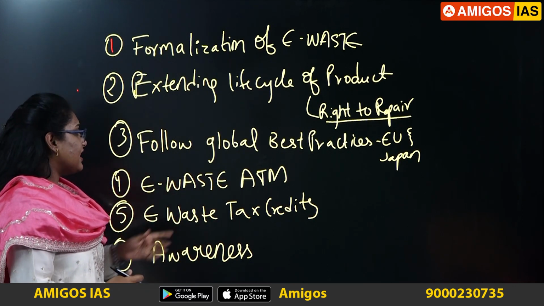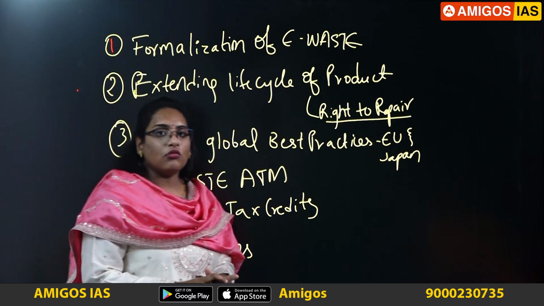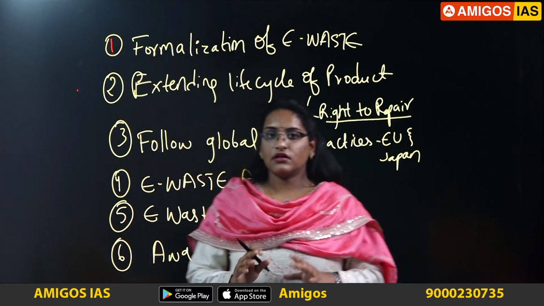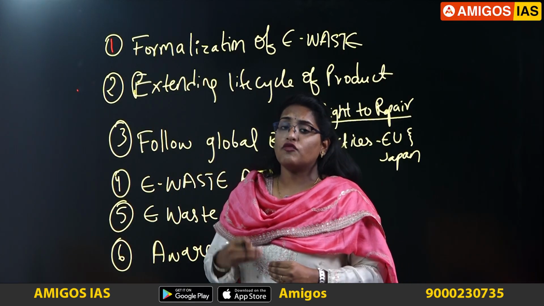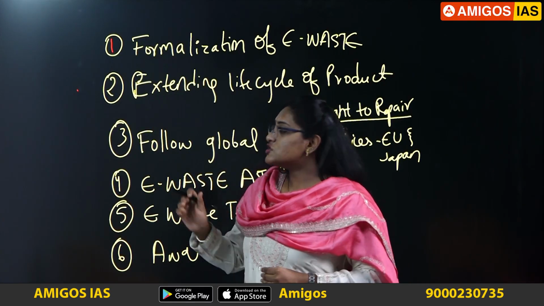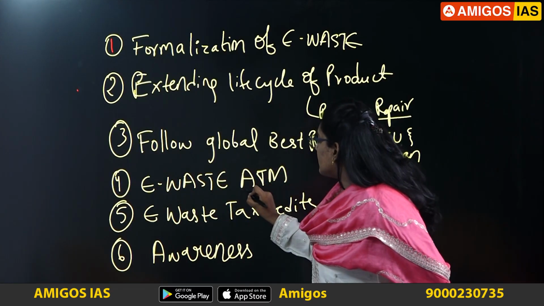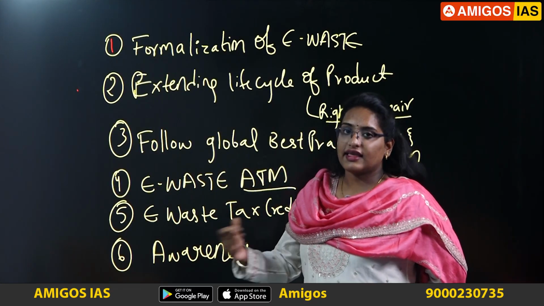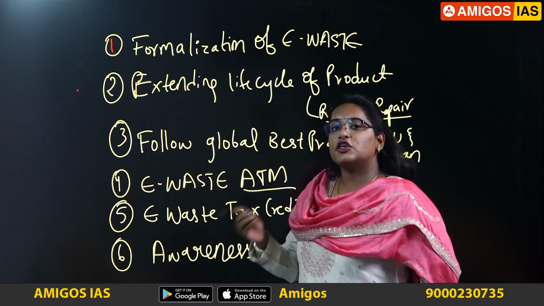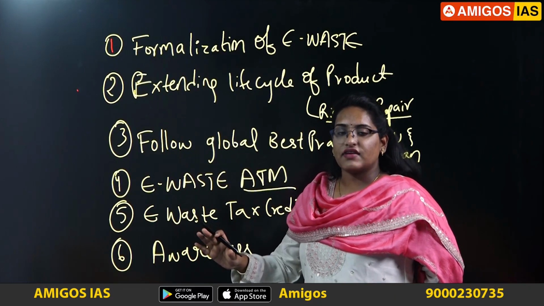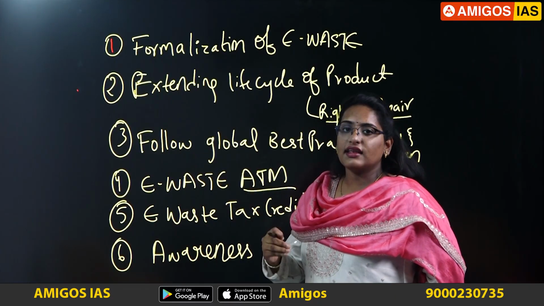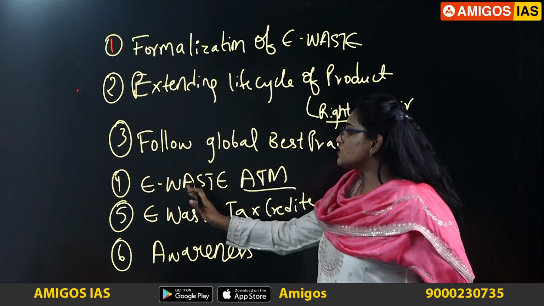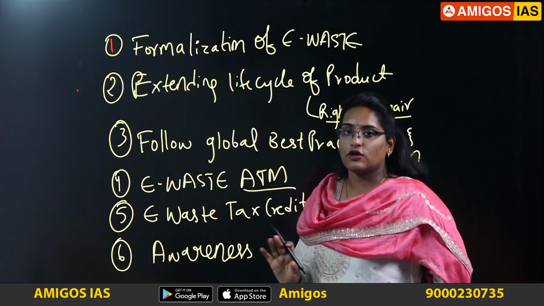And the fourth one is the e-waste ATM. We all know that e-waste is very harmful for our planet, but we don't know where to submit our e-waste. So for that, establish e-waste ATMs everywhere, in nearby areas, so that the user can go and deposit the e-waste with the ATM, and in return he can get some incentives. Such a mechanism should be introduced in India also.